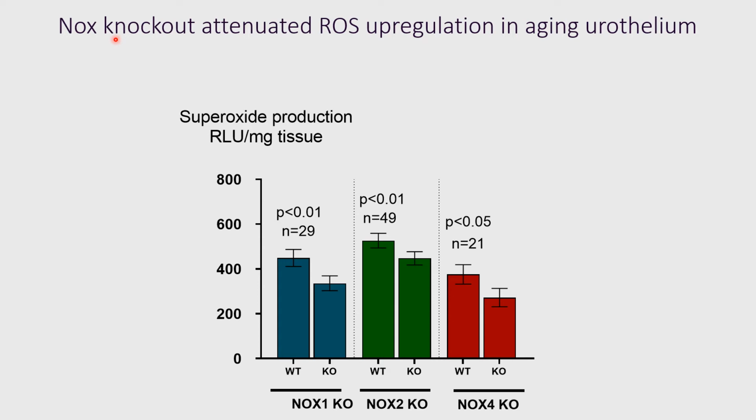However, Nox subtype knockout attenuated ROS upregulation in aging urothelium. You can see the attenuation of such augmentation in each subtype knockout. This white type is the knockout, Nox1, and this is Nox2, Nox4. So in each subtype knockout, such enhancement is reduced. That means the upregulation of ROS can be attributed to each of the Nox subtypes.